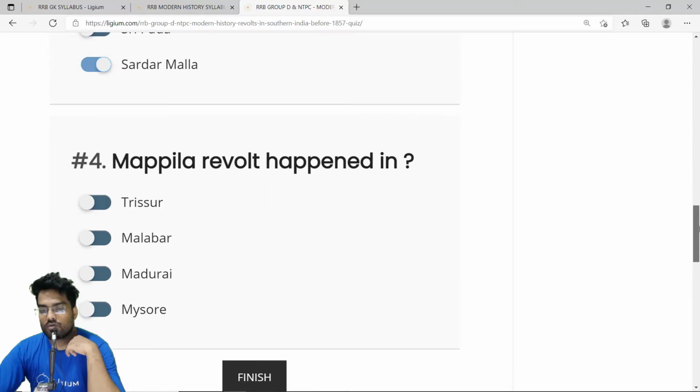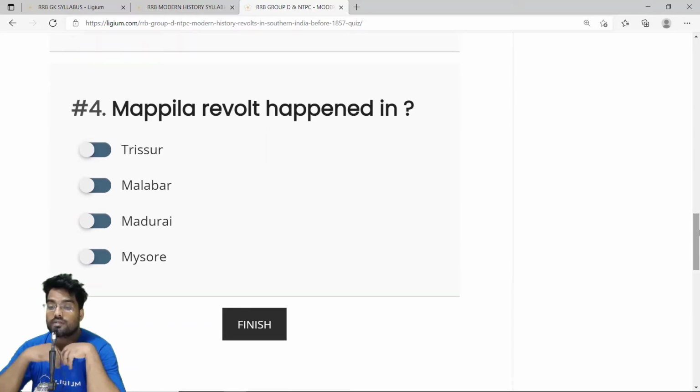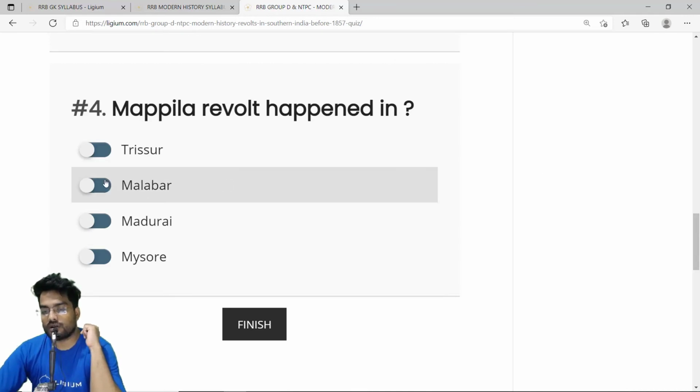Now there is one more revolt that happened in Kerala, that is the Mappila revolt. There were two Mappila revolts in Kerala. One was in the 1880s, and the most infamous one happened in 1921. We will deal with that later. This revolt happened during the time of Gandhiji in 1921. But this particular revolt, the Mappila revolt, happened in Malabar. So the correct answer is Malabar, and obviously you know the result. They were of course defeated by the British.